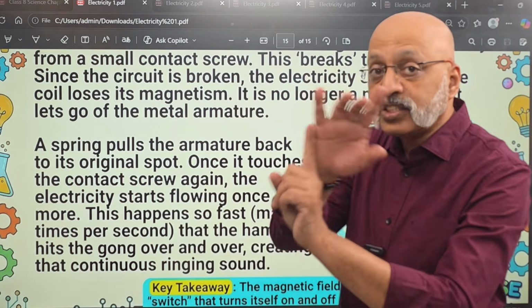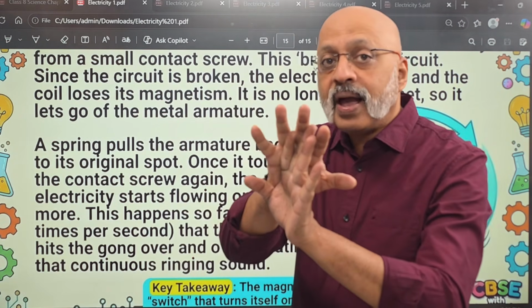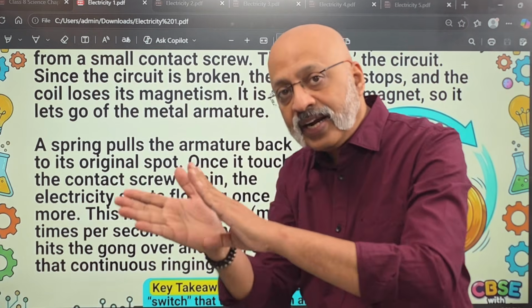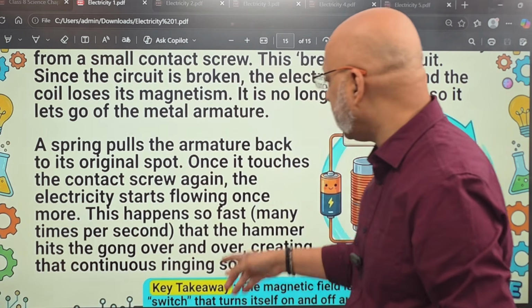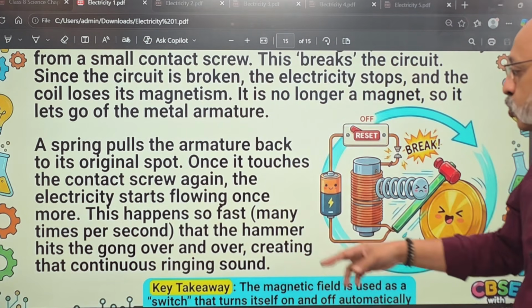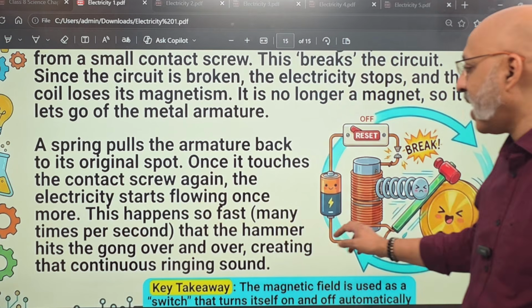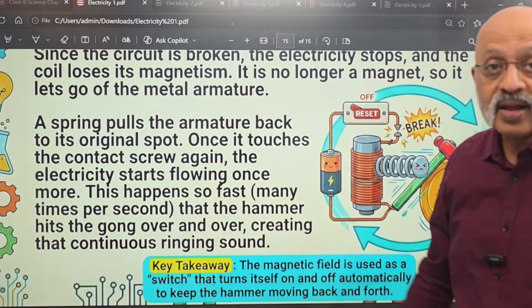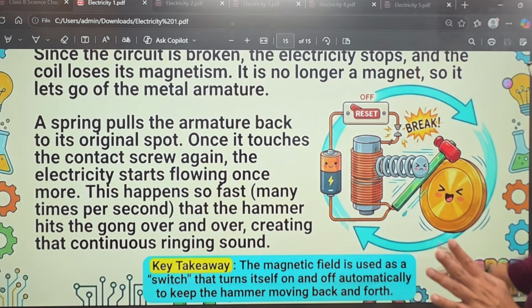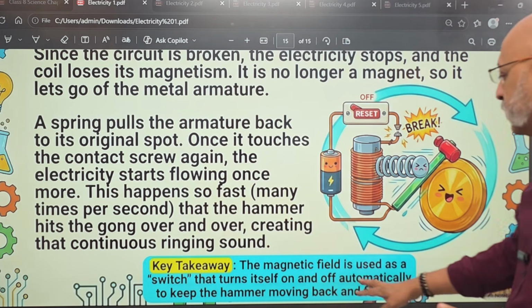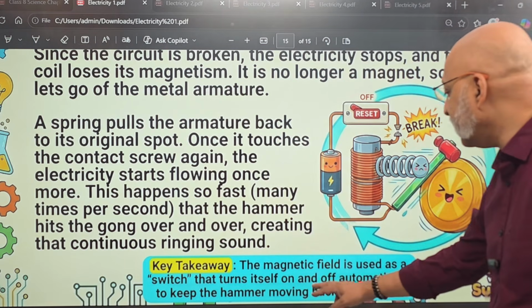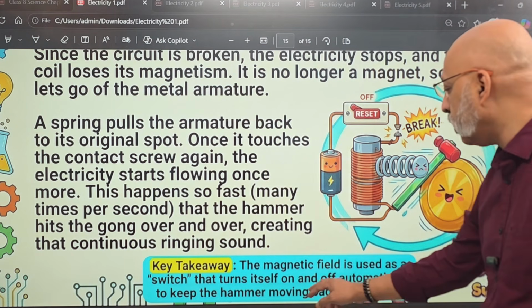Once it again touches the contact screw, again the magnetic field gets charged and the hammer goes and hits the gong. This happens so fast, many times per second, that the hammer hits the gong over and over, creating that continuous ringing sound of the electric bell. So this is what happens. The magnetic field is used as a switch that turns itself on and off automatically to keep the hammer